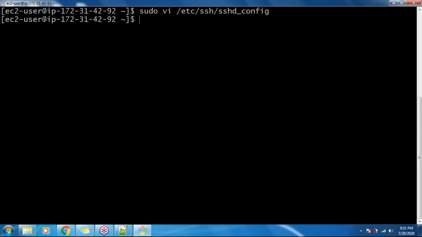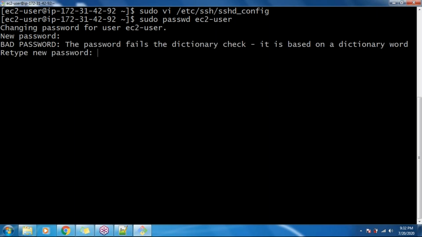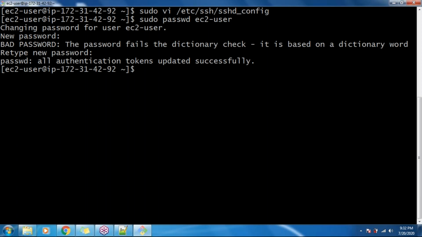Right now you can see there is one user called ec2-user. I have not created a password for this. Let's create a password. All these commands I will help you with when taking the class sessions on Linux, so don't worry about these Linux commands. Okay, all authentication tokens updated successfully.